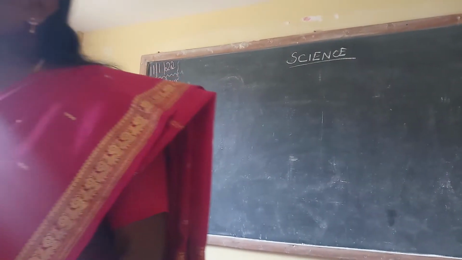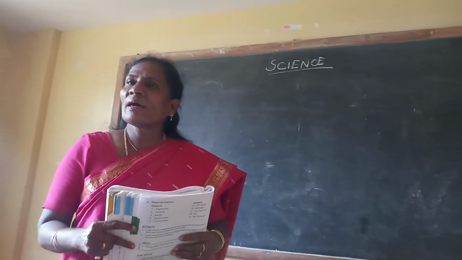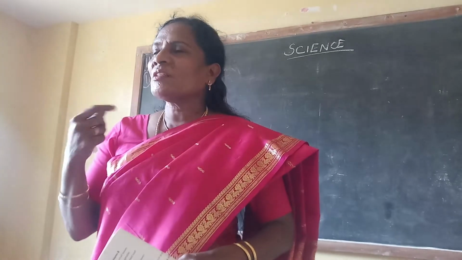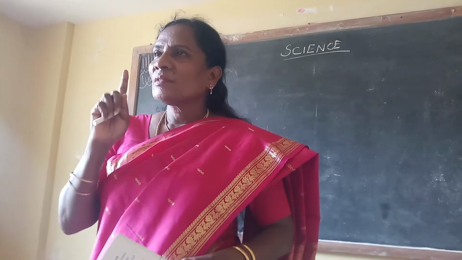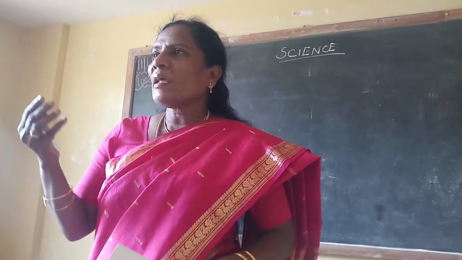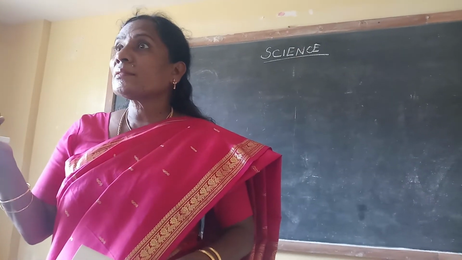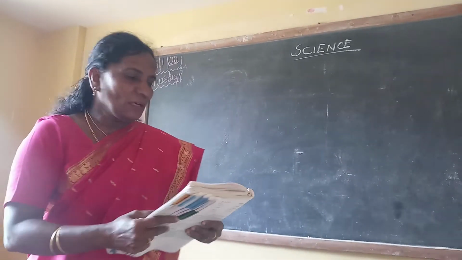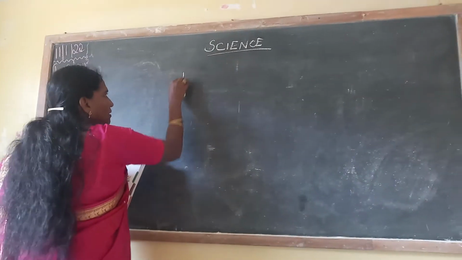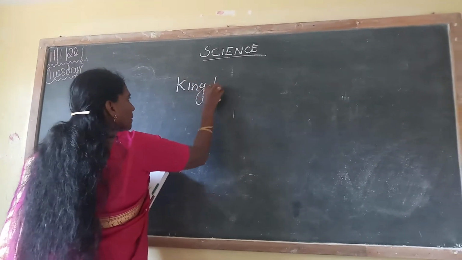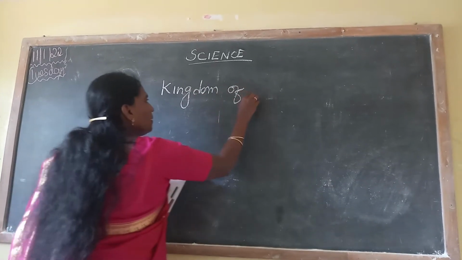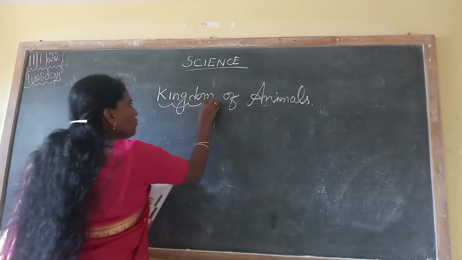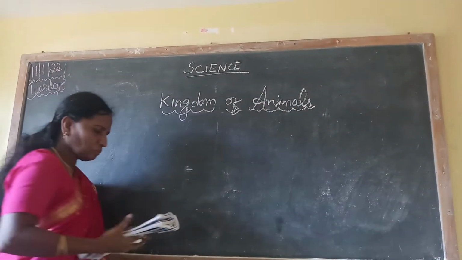Okay, now we can go for kingdom of animals. In our house we are having what? Pets. What are the pet animals? Cat, dog. Some houses they are having horse, donkey, buffalo, cow. Very good. So here we can go for kingdom of animals. Be quiet, don't make noise.